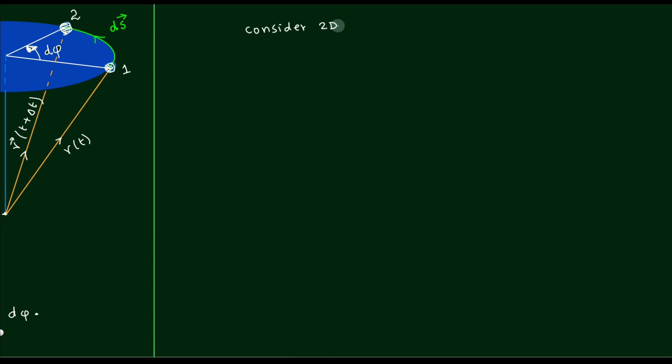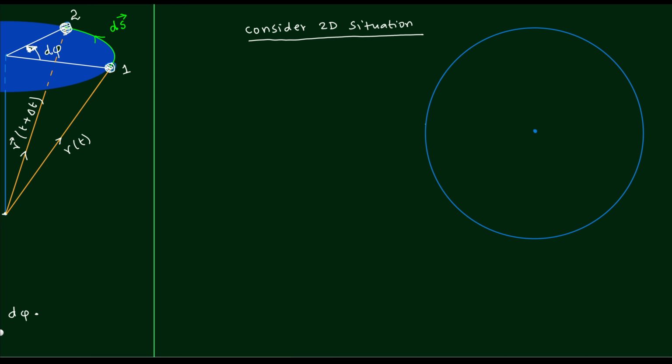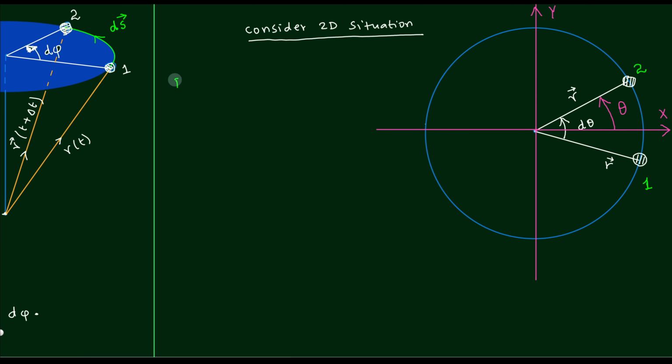So now what I have to do is draw an appropriate diagram. Let me draw that and then show it to you. Okay, consider the 2D situation. I have to draw a circle. A circle is enough, and then the rest of the vectors I will finish. Yeah, so now it is ready. Now all other things are similar, that you have particles starting at 1 and 2, etc. The coordinates are as usual, you know very well. It is r1 comma theta 1 and then r2 comma theta 2.